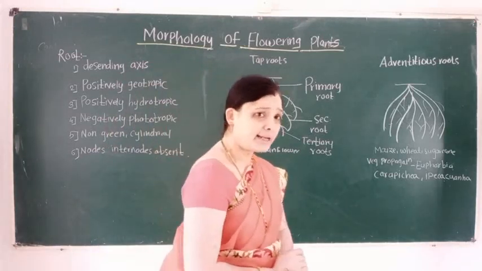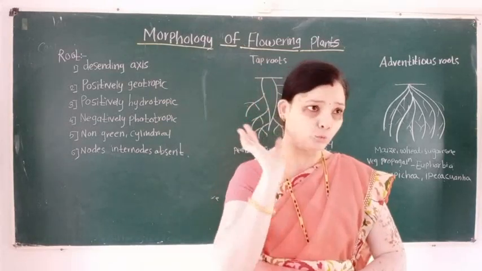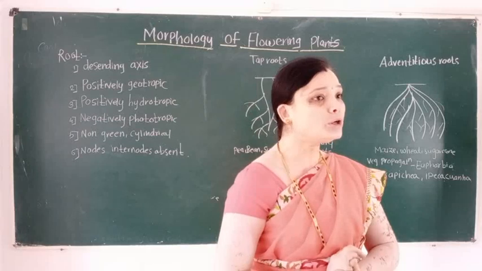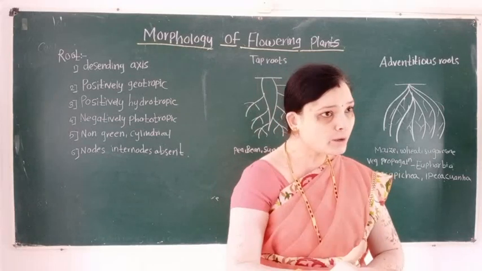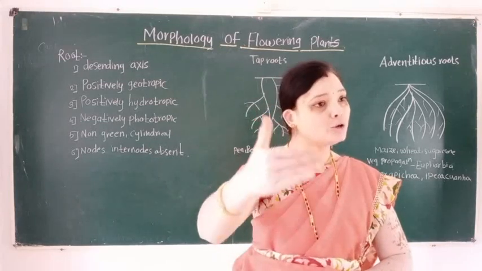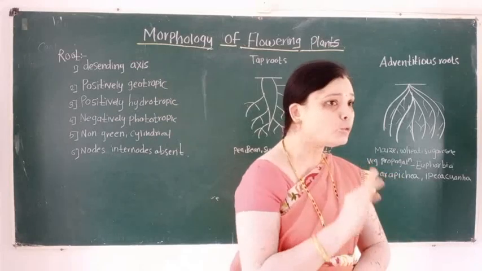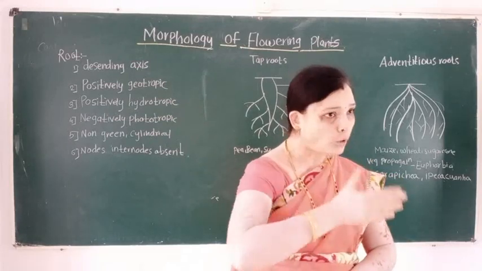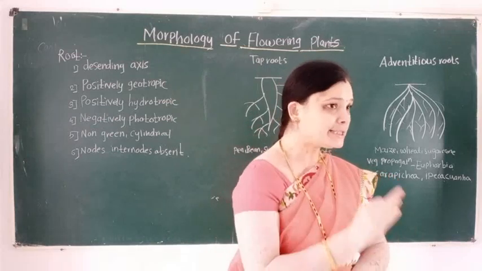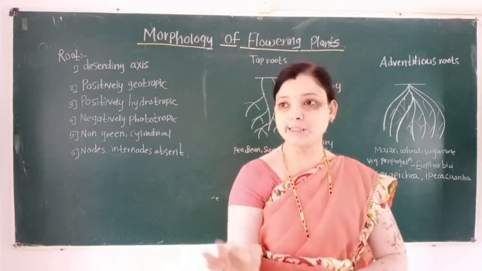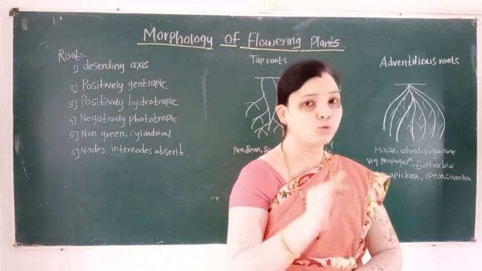Then another characteristic of root is that roots grow below the soil. That is, roots grow toward the source of soil. So roots are known as positively geotropic. What is the meaning of positively geotropic?